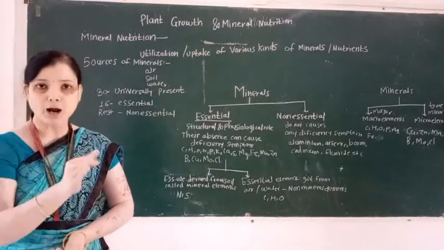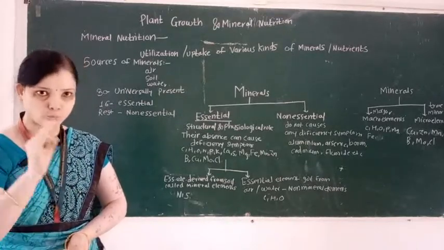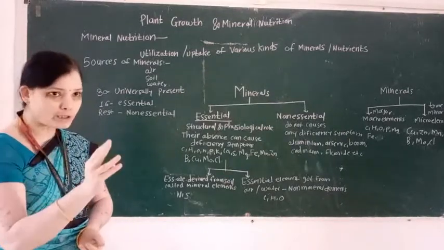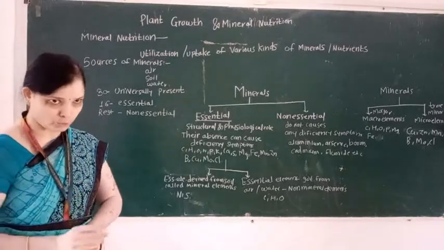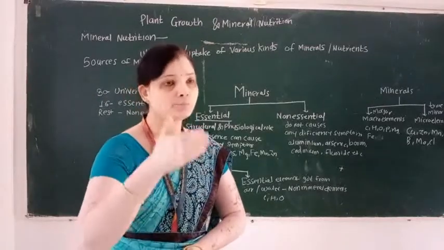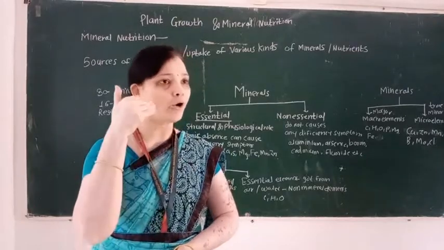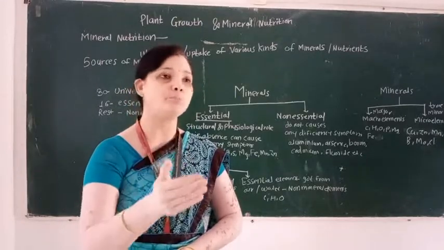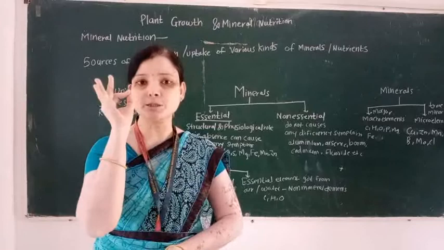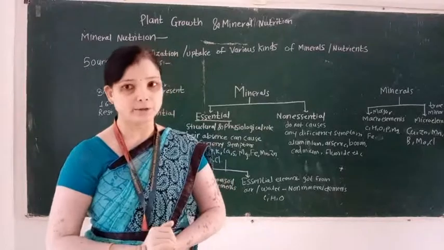The plant absorbs or utilizes minerals from air, soil or water. So atmosphere, soil and water are the sources of minerals, elements, or nutrients.